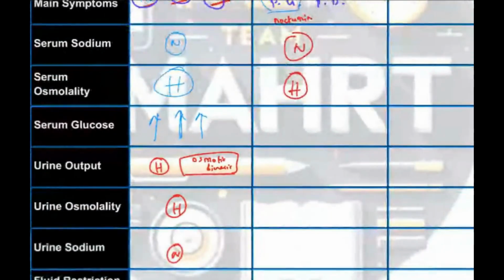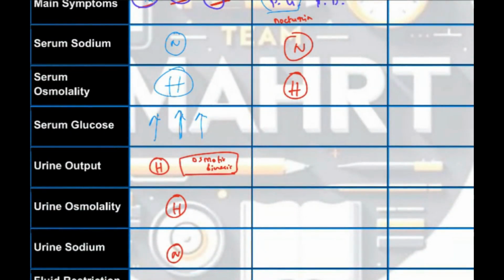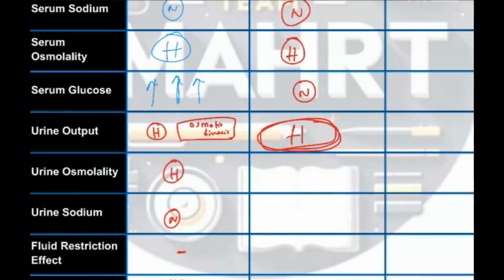What about glucose level? Any change in serum glucose? Okay. Serum glucose, no effect, so it will be normal. What about urine output? Urine output is very high. That is the only complaint. Urine output is high. What about urine osmolality?